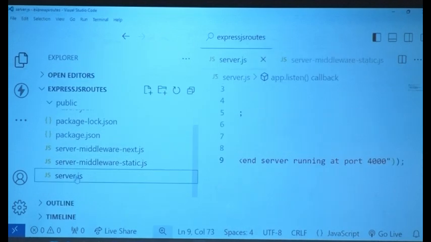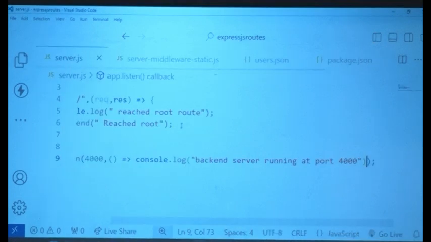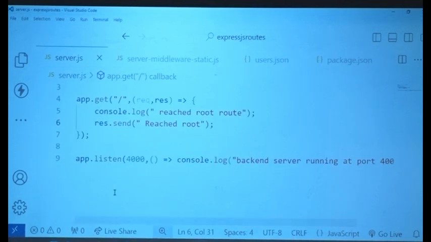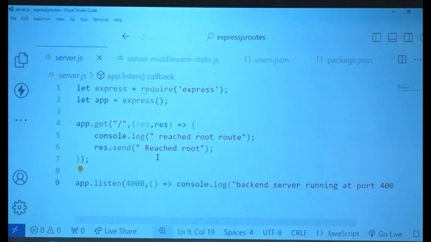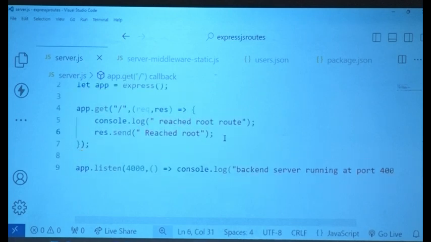Where is our server.js? Here, right? So what I have done, I actually have the code ready instead of me typing. So far you have seen what? app.get. I'll share all these files, you have nothing to worry. So what we have is app.get, app.post, all those you have done, we have worked on.